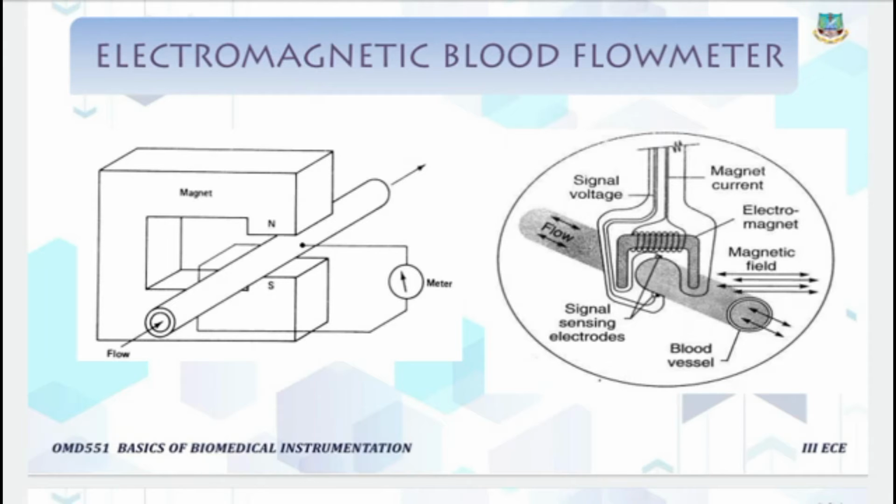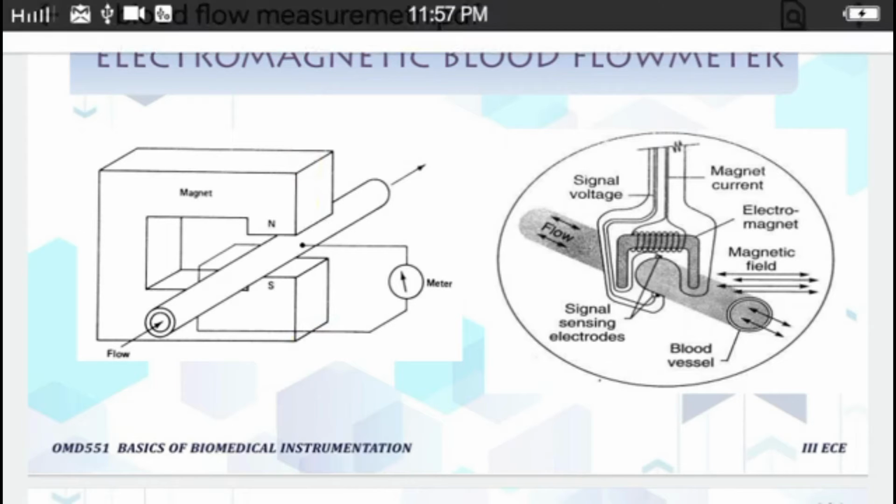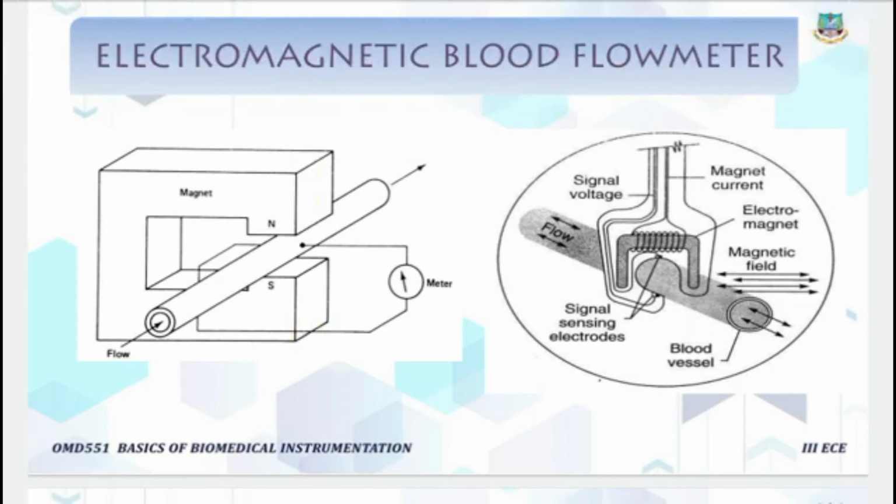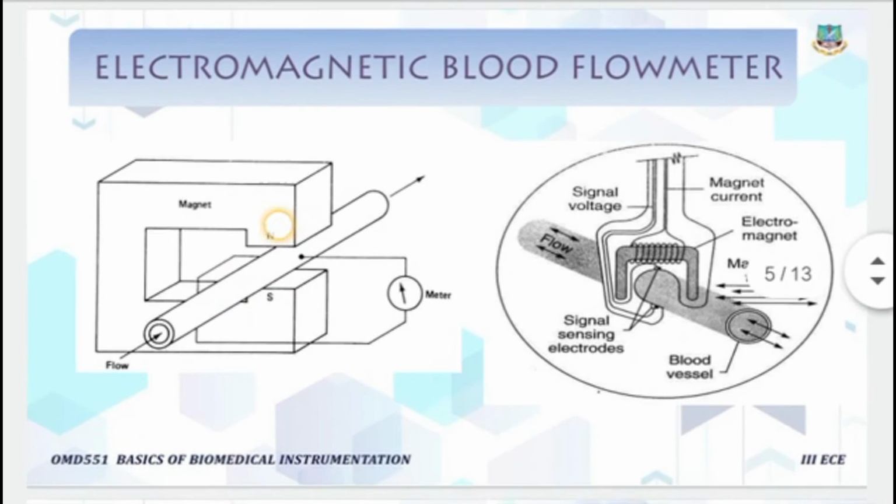A permanent magnet or electromagnet is positioned around the blood vessel and generates a magnetic field perpendicular to the direction of the flow of blood. These are the magnets, placed around the blood vessel.